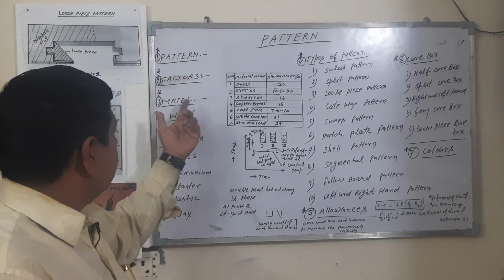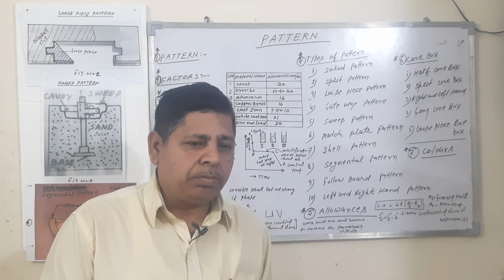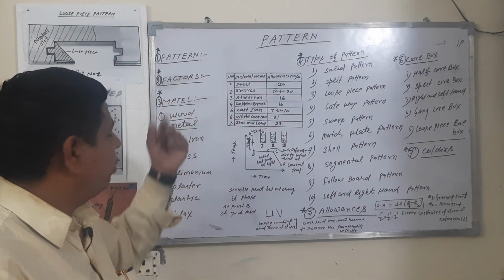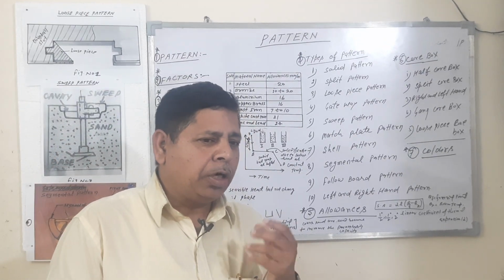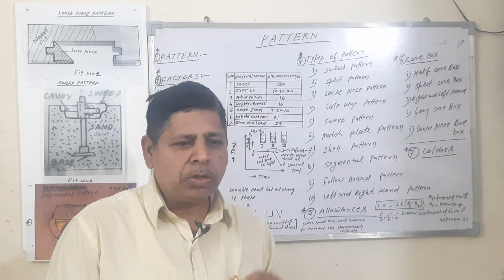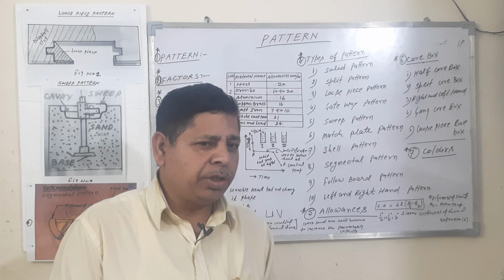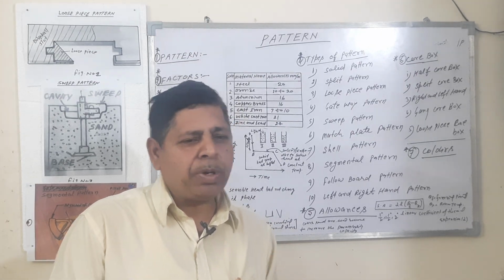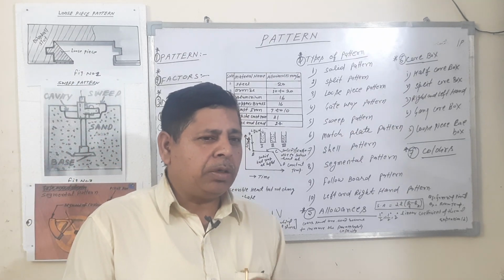Wood such as pine, deodar, and sesame are used for the pattern. The wood contains 2 or 3% moisture. Above that moisture, there are so many problems created in the pattern. These types of pattern are affected by the seasons.